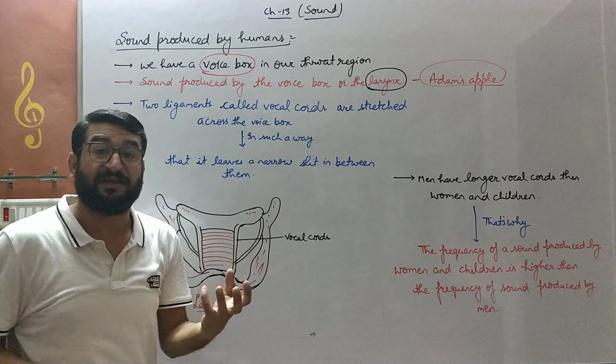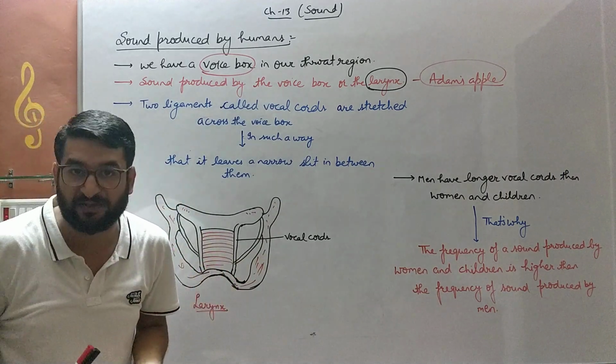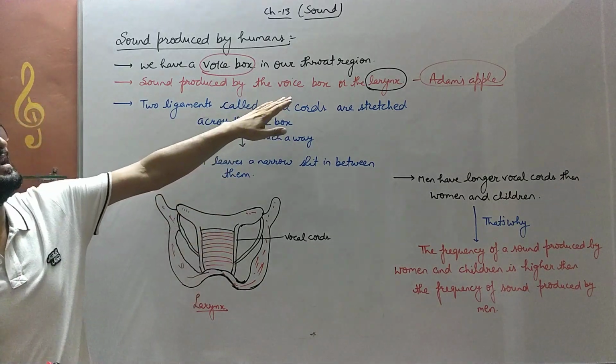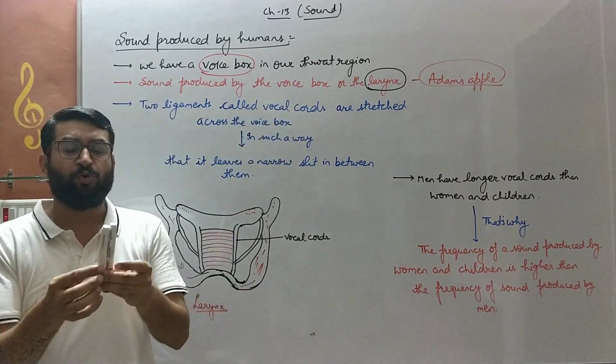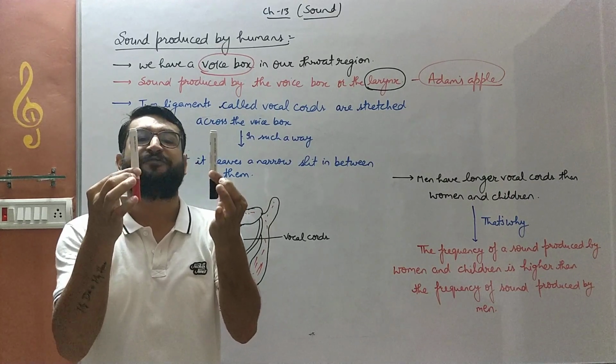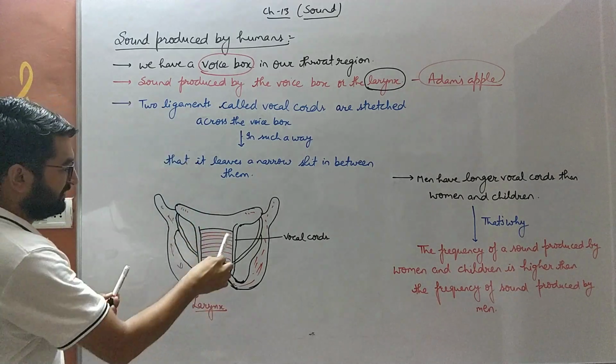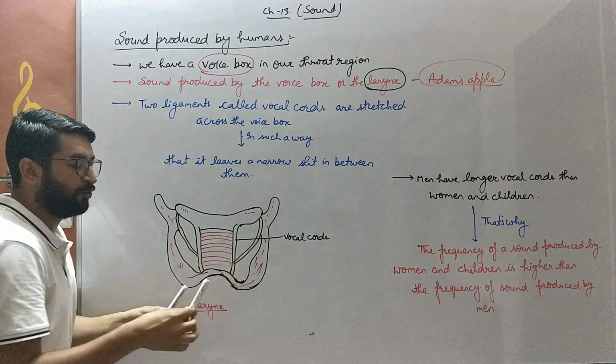This larynx, this voice box, is responsible for the voice of a human being. This larynx contains two string-like structures named vocal cords, in a fixed, well-defined structure made up of ligaments. These are two vocal cords.